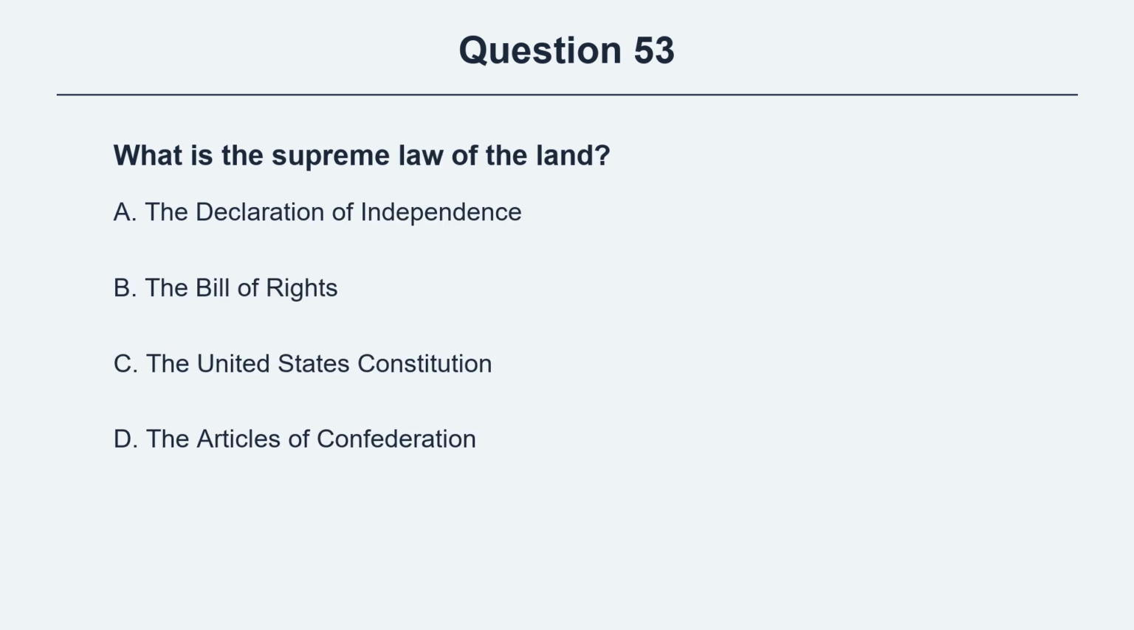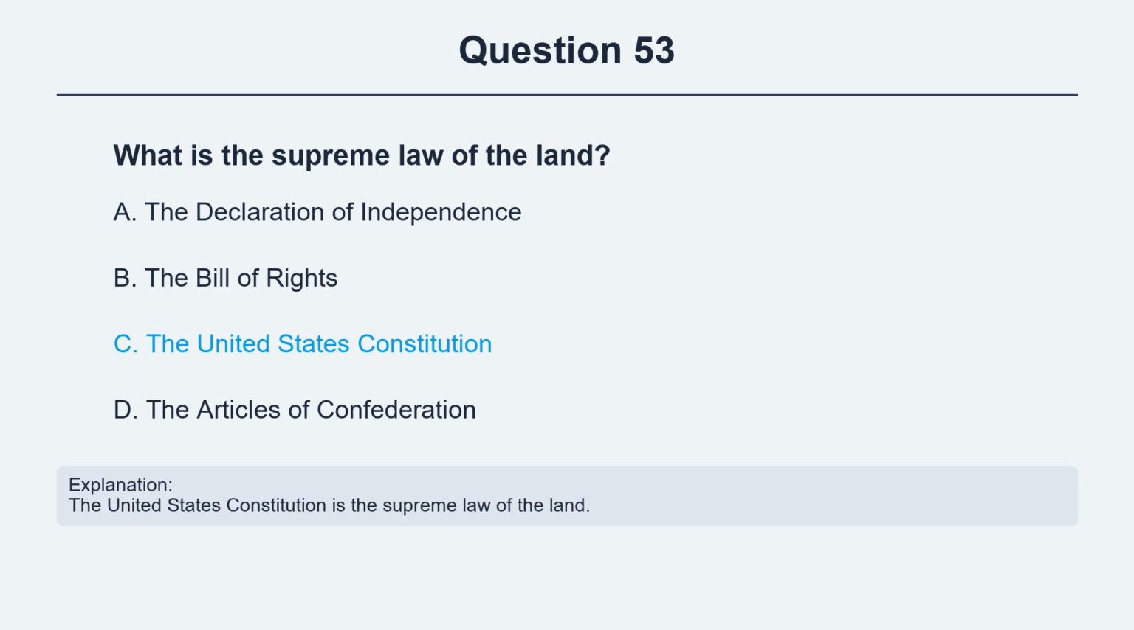Question 53. What is the supreme law of the land? Option A, the Declaration of Independence. Option B, the Bill of Rights. Option C, the United States Constitution. Option D, the Articles of Confederation. The correct answer is option C, the United States Constitution. Explanation. The United States Constitution is the supreme law of the land.